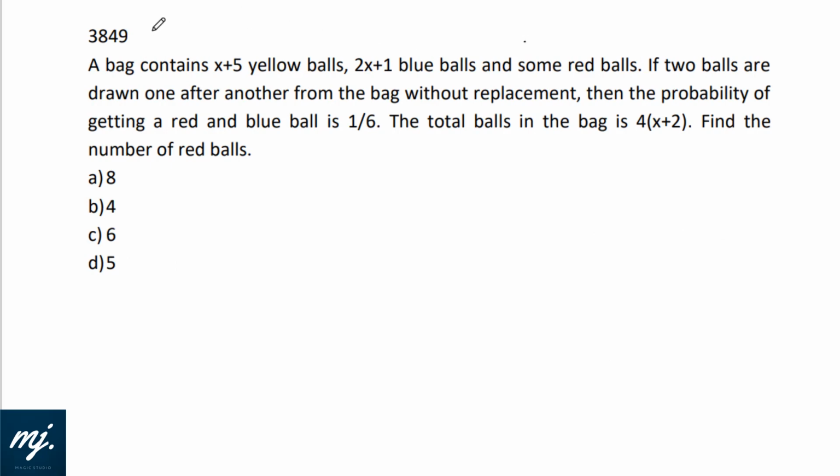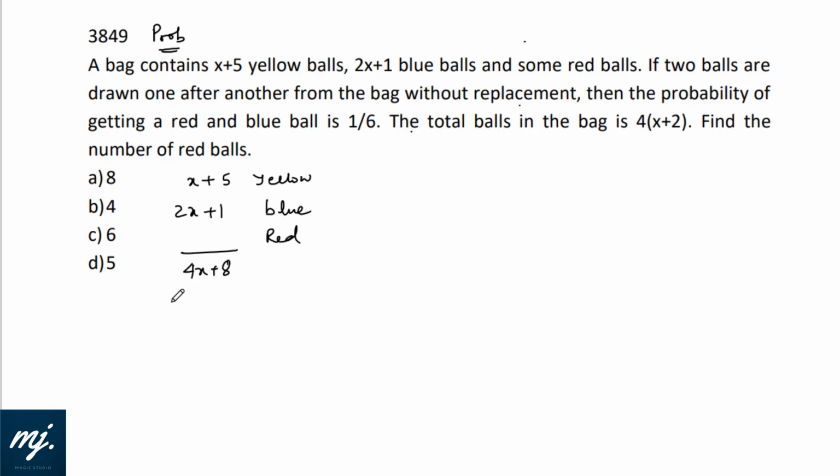Okay, the question on the screen is from probability. A bag contains x plus 5 yellow balls, 2x plus 1 blue balls, and some red balls. If 2 balls are drawn one after another from the bag without replacement, then the probability of getting a red and a blue ball is 1 by 6. The total balls in the bag is 4x plus 8. Okay, so total is 4x plus 8.